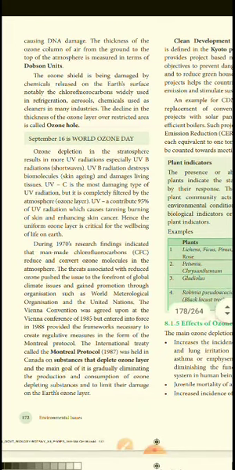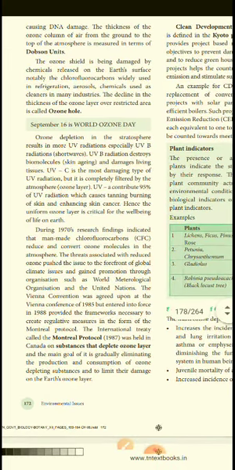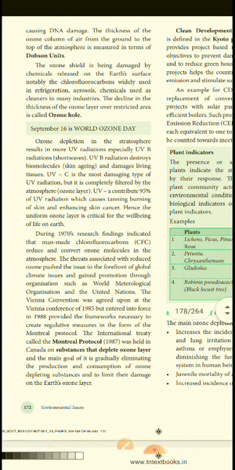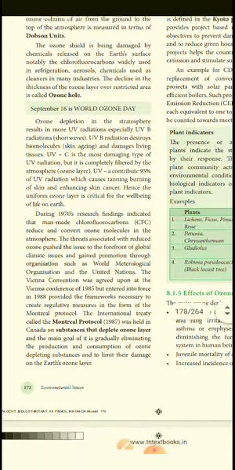The thinning of the ozone layer over a restricted area is called an ozone hole. September 16 is World Ozone Day. It's very important: September 16 is World Ozone Day.